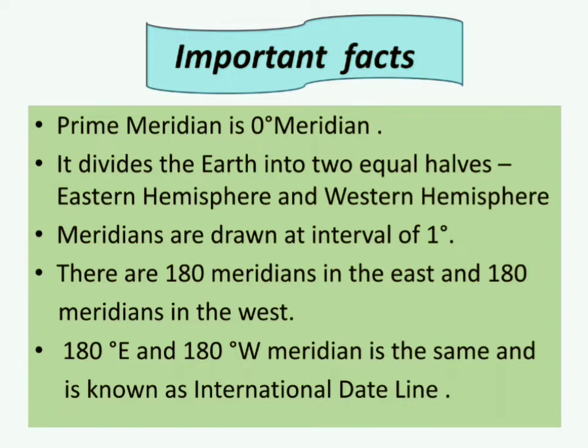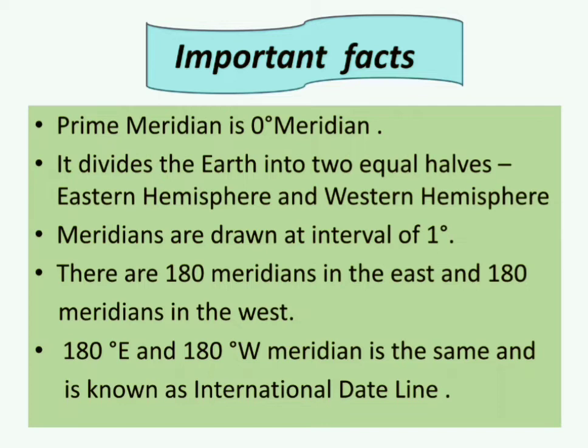See, prime meridian, which is the reference point, which is 0 degree meridian or 0 degree longitude, divides the earth into two equal parts or halves. The part of the earth in the east of prime meridian forms the eastern hemisphere, and the part of the earth towards the west of prime meridian forms the western hemisphere.